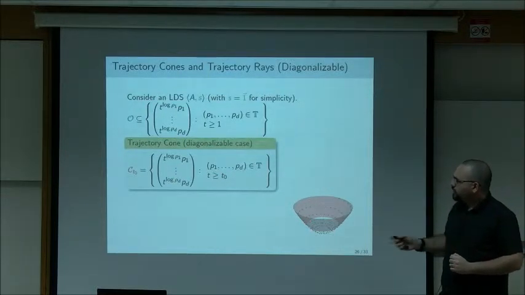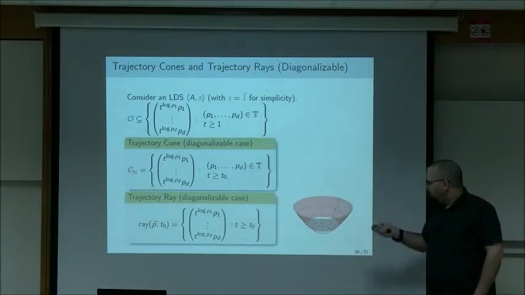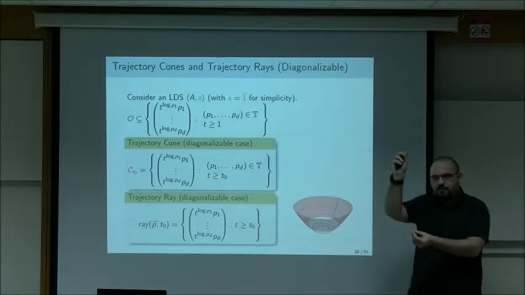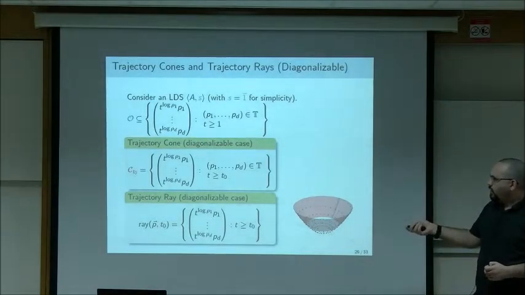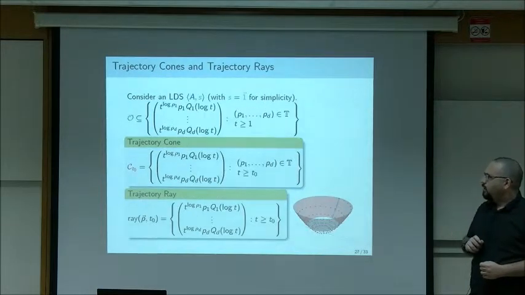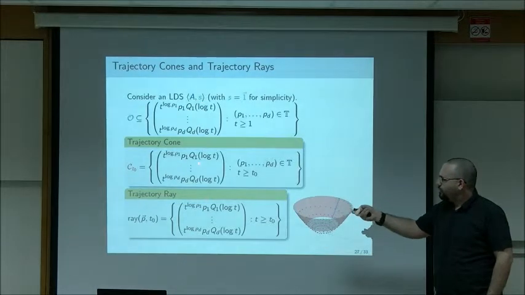And we're also going to define something called a trajectory ray. This is for the proof's sake, which is what happens if you fix a point on the circle and just smooth the moduli without rotating. So this is on the surface of this cone, you get this ray thing. Okay, and this is for the diagonalizable case. We can also do this for the non-diagonalizable case, and then things become slightly more complicated. So we also have these polylog factors here.